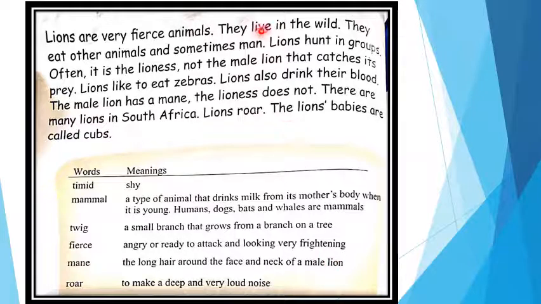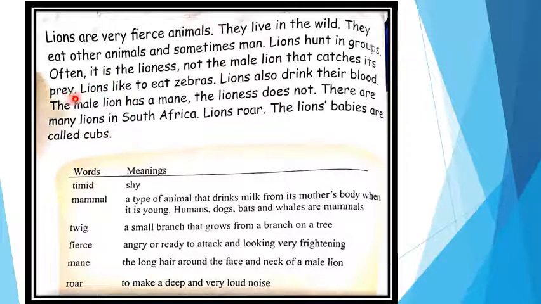They live in the wild. कहाँ पे रहता है? They live in the wild. Wild means jungle. They eat other animals and sometimes man. ये animals भी खाता है और sometimes तो ये man को भी खाते हैं. Lions hunt in groups. Often it is the lioness, not the male lion, that catches its prey.